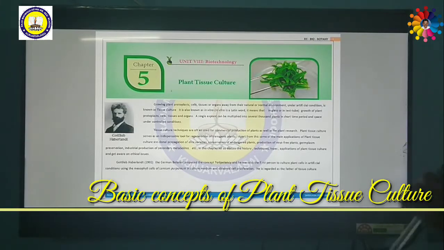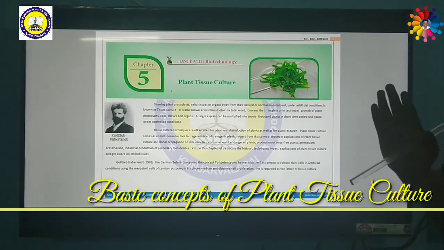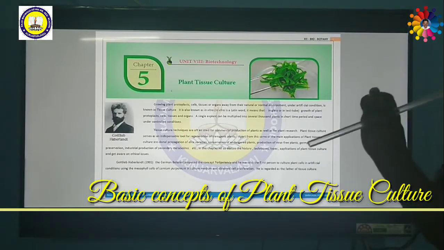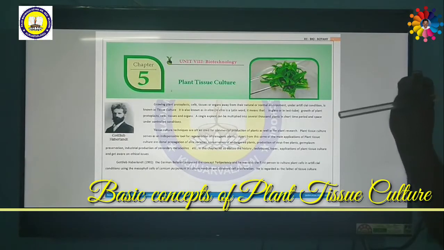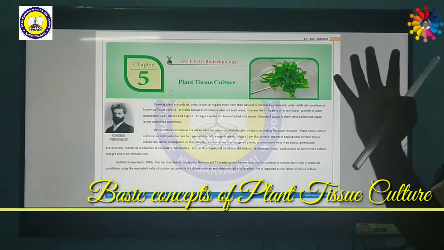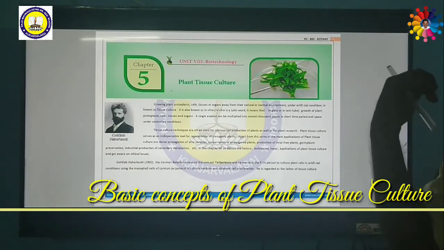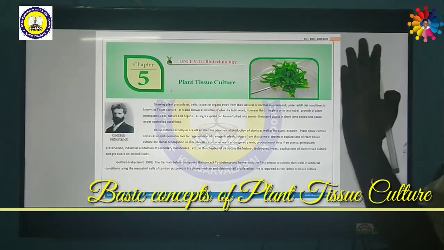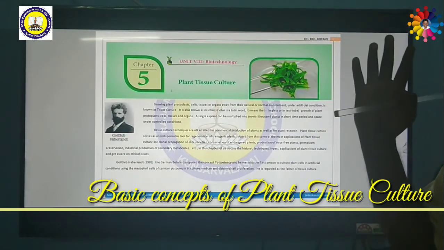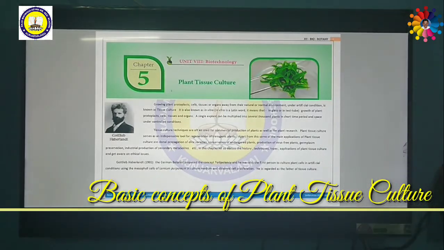Apart from this, some of the main applications of plant tissue culture are clonal propagation of elite varieties, very important, which can be provided in a very short span of time; very rare plants can be produced. They are called elite varieties. Conservation of endangered plants: some plants are going to become extinct, meaning they are going to be destroyed, killed, or naturally destroyed. These are called extinct plants. They can be conserved for future development.